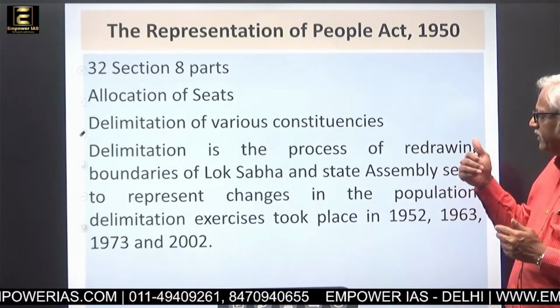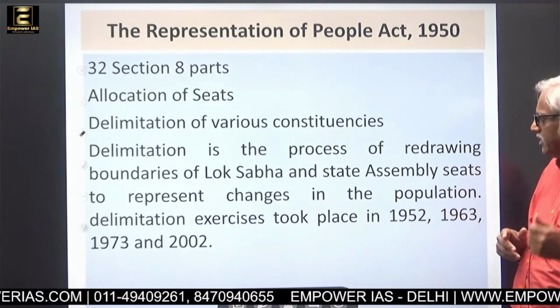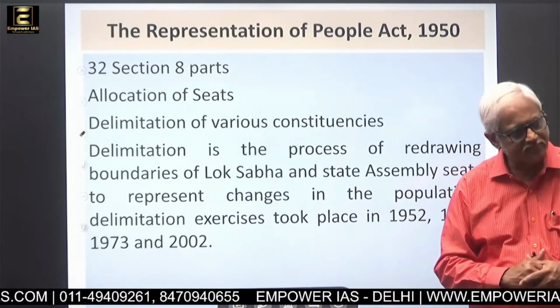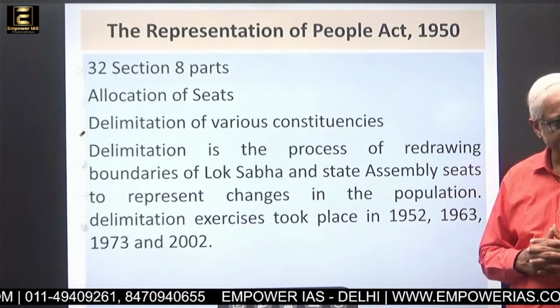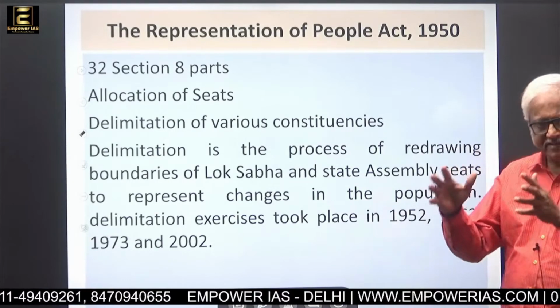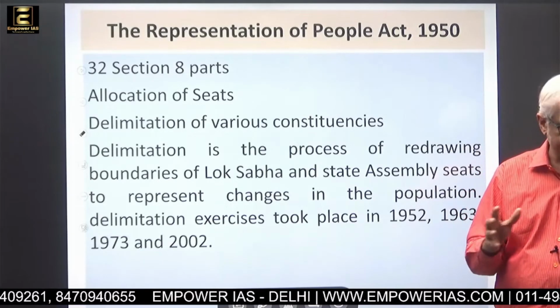So it gives the delimitation of various constituencies, and delimitation is the process of redrawing boundaries of Lok Sabha and state assembly seats. Lok Sabha constituencies and legislative assembly constituencies are never identical, they are different.